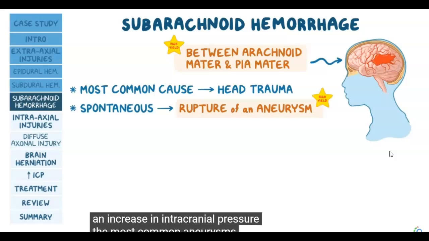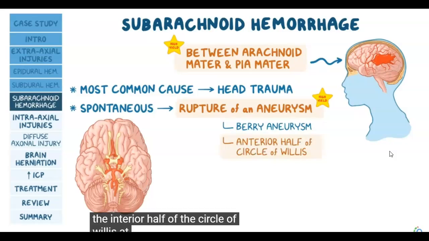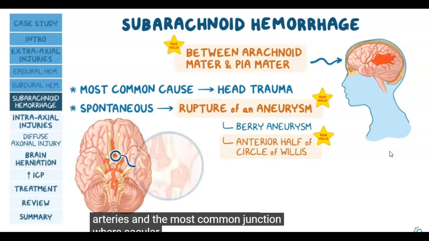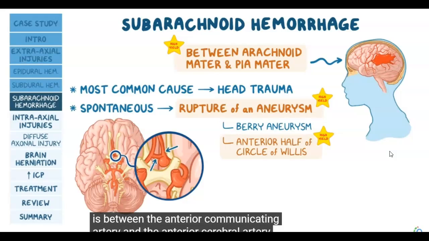The most common aneurysms in the brain are saccular cerebral aneurysms, also called berry aneurysms. They typically arise in the anterior half of the circle of Willis at bifurcations. Bifurcations are junctions between arteries, and the most common junction where saccular aneurysms take place is between the anterior communicating artery and the anterior cerebral artery.